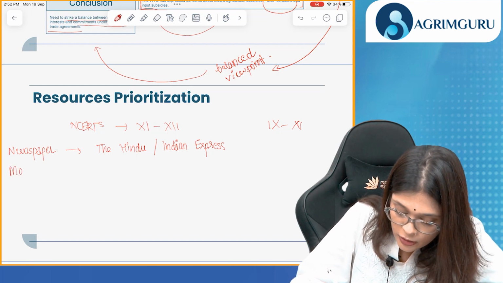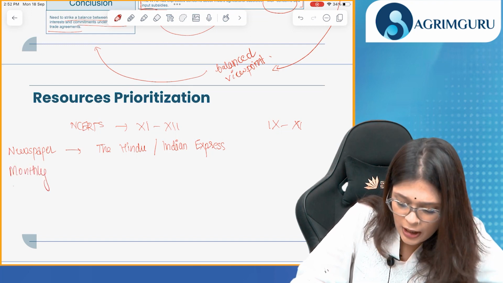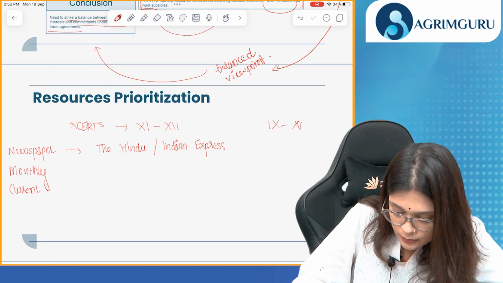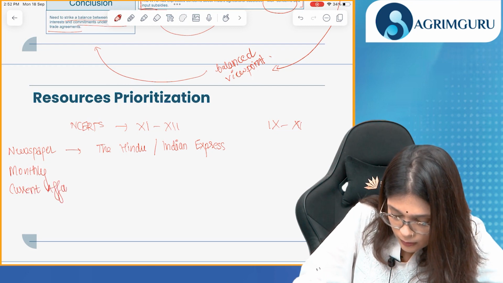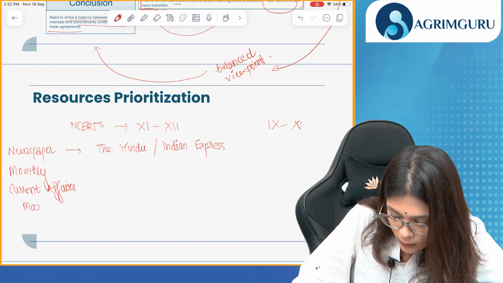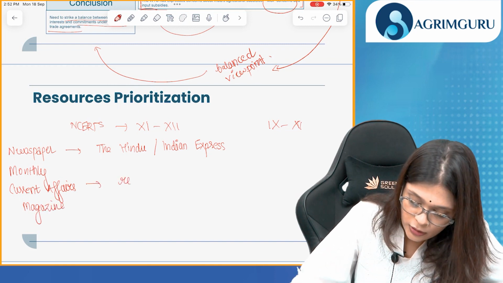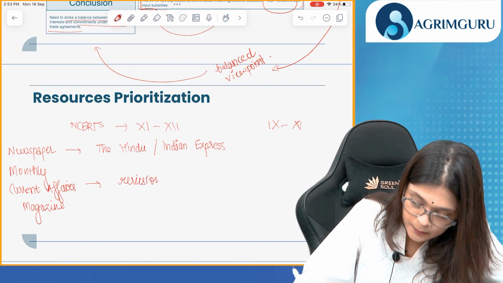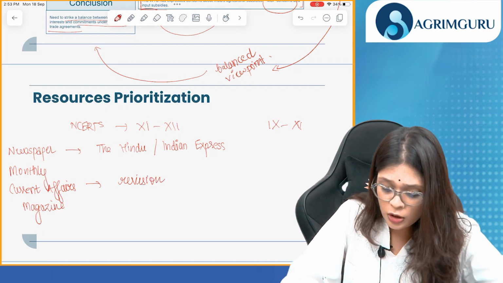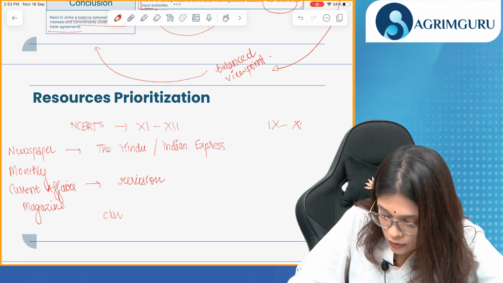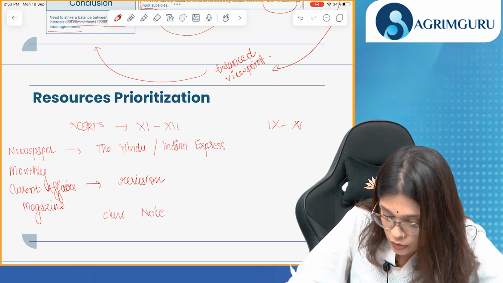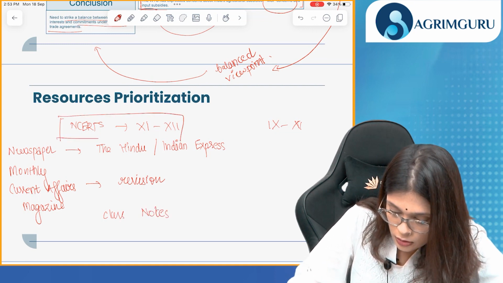Now, monthly current affairs magazines. You cannot completely rely on them, but you can use them for revision. Besides this, you have your class notes. These are your standard books.